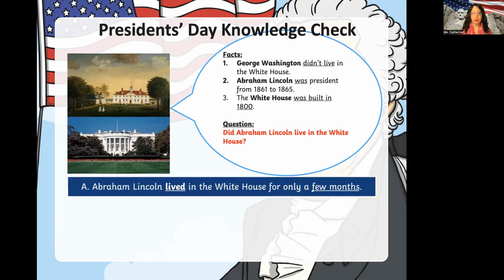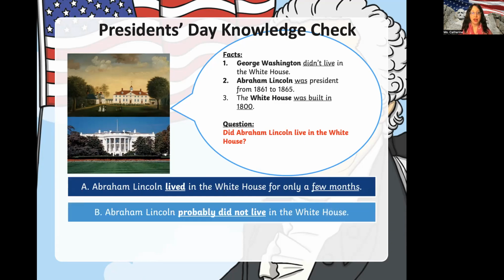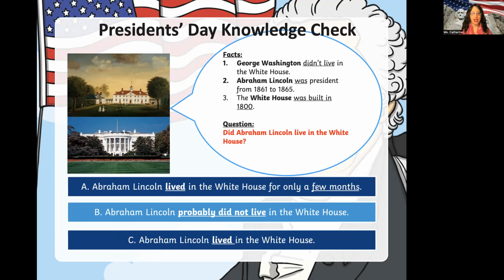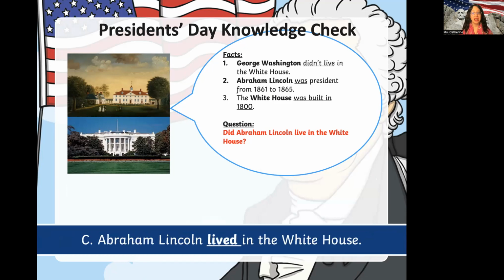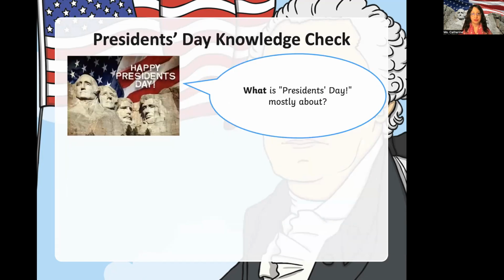A, Abraham Lincoln lived in the White House for only a few months. B, Abraham Lincoln probably did not live in the White House. C, Abraham Lincoln lived in the White House. A, B, or C? That's right. Abraham Lincoln lived in the White House.